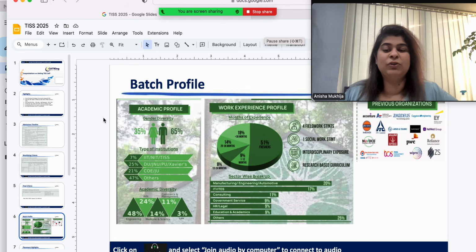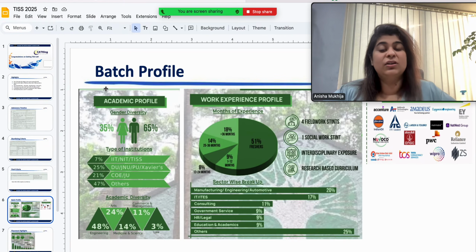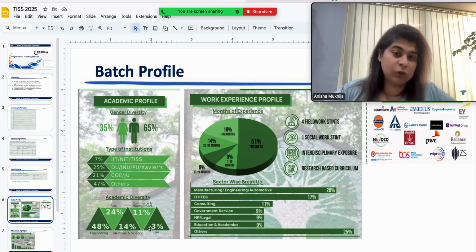If we quickly have a look at the batch profile of the students who've just graduated, gender diversity is 35% female, 65% male. For the institutes that people are coming in from, 7% are from IITs, NITs and TISS, 25% from Delhi University, JNU, PU, Xavier's. Overall, from an academic background perspective, 48% are engineers, 24% arts, 14% from medicine and science background, 11% from commerce and management, 3% are from law.